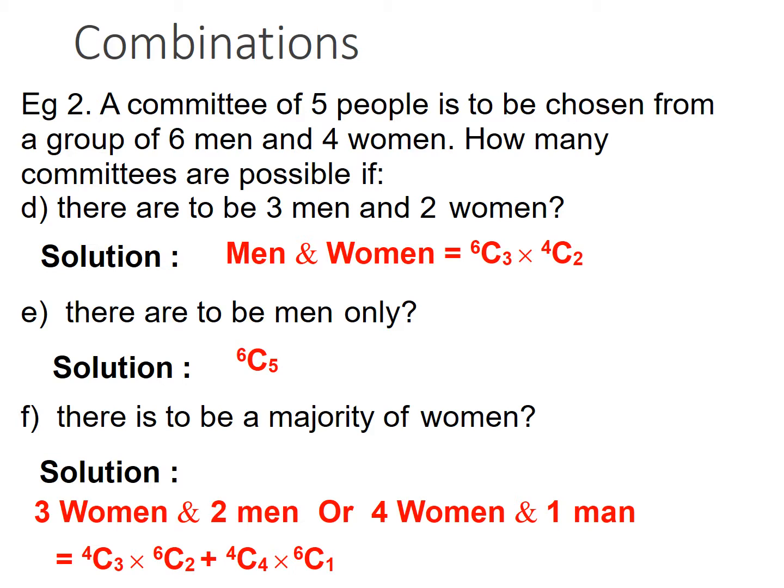And if there should be a majority of women, something like a Mahila Samiti or ladies kind of thing, then the majority can be either 4 women or 3 women. So 3 women and 2 men, or 4 women and 1 man. So this is the scenario.